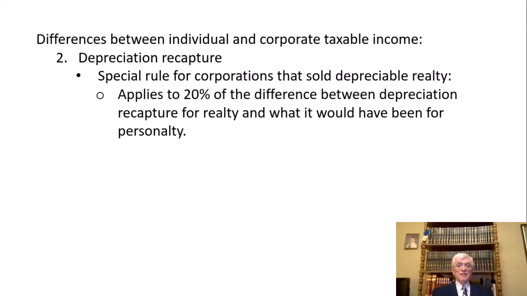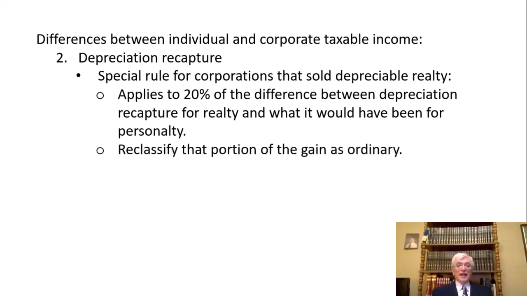For corporations, 20% of the difference between the depreciation recapture for realty, probably zero, and what it would have been for personalty, probably 100% of the prior depreciation, 20% of that difference will be reclassified as ordinary. So it's not a capital gain anymore, it's ordinary.